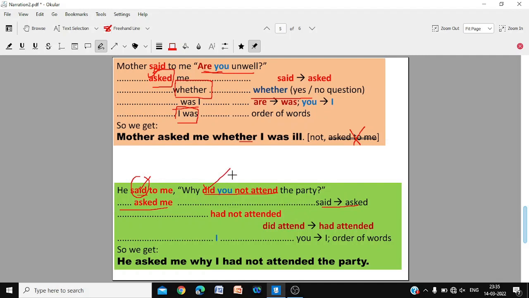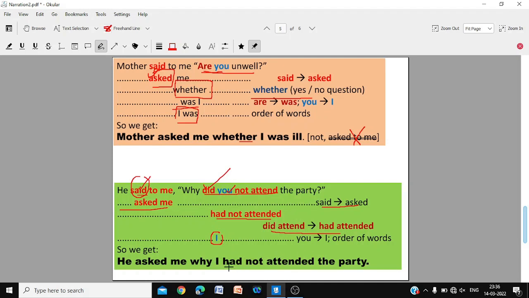Present becomes past and simple past becomes past perfect. So, did attend becomes had attended, and did not attend becomes had not attended, and the pronoun you is replaced by I. So he asked me why I had not attended the party.